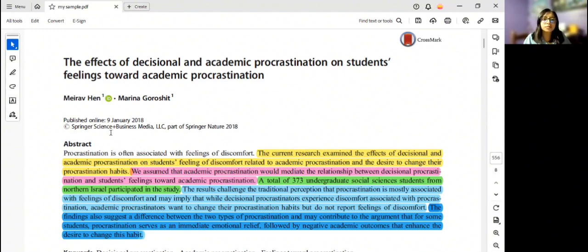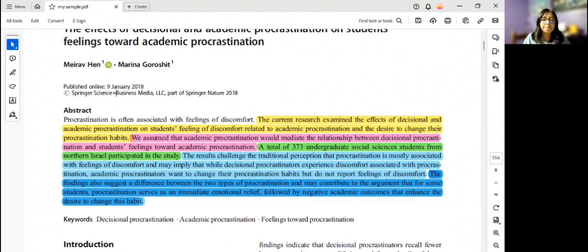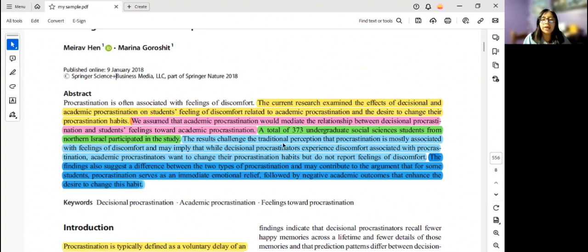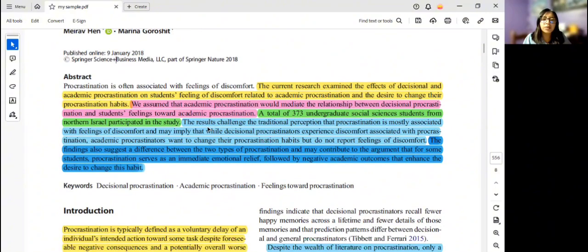In the abstract, we have the problem or central argument, which in this case is underlined in yellow: the current research examines the effects of decisional and academic procrastination. Also, we have the hypothesis that academic procrastination will mediate the relation between decisional procrastination and students' feelings toward academic procrastination. They also state the number of participants in this study, 373 undergraduate social science students. Here we also have a brief summary of the findings of the study.